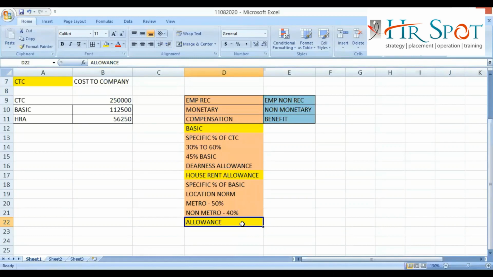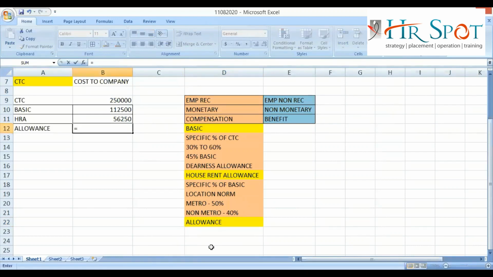The company can fix an amount or a percentage to give as per management discretion. Most companies give a percentage of basic as allowance. Suppose Rashmi is working in a company giving 40% of basic as allowance.